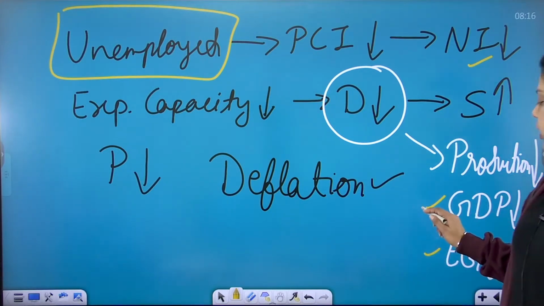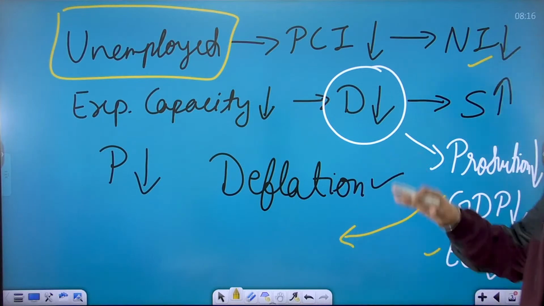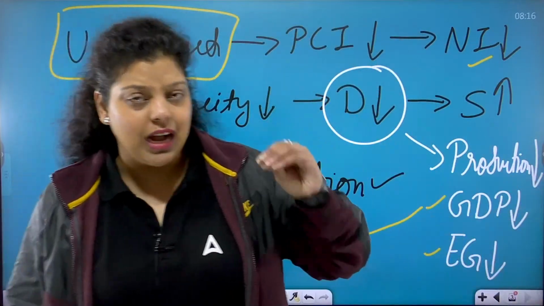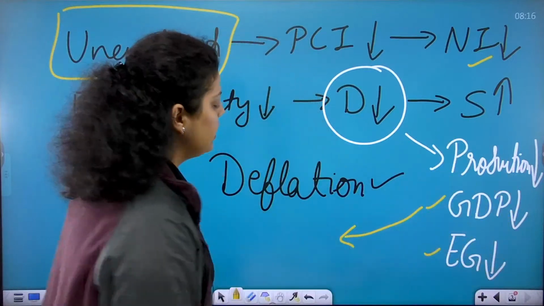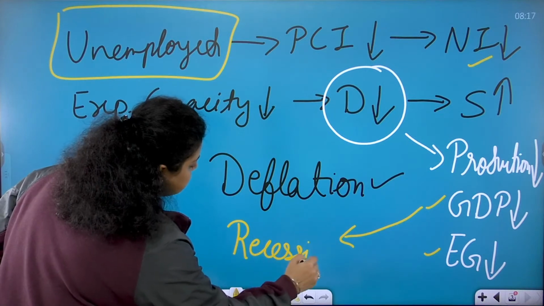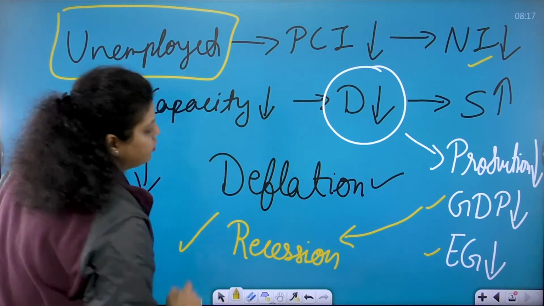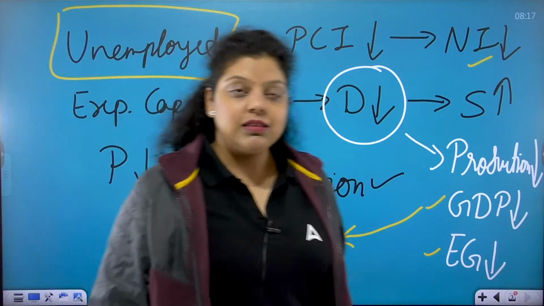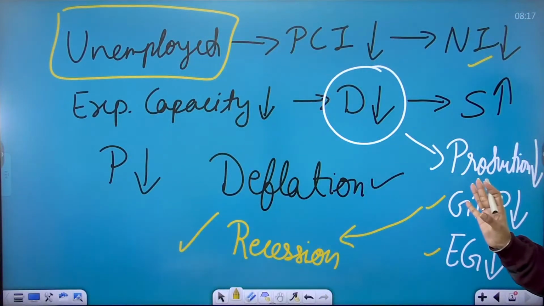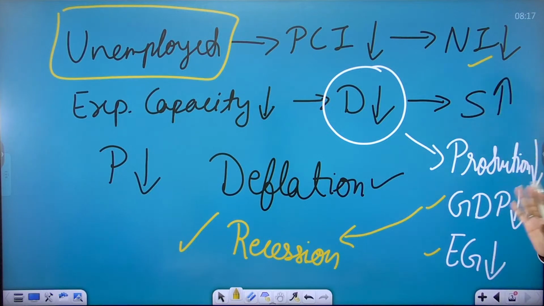And if GDP is falling in 2 consecutive quarters, which means in continuous 6 months, it can create a recession in the economy. So that's a major issue. It is very simple: unemployment tells us about the overall economic health of the country. This is how everything is related.